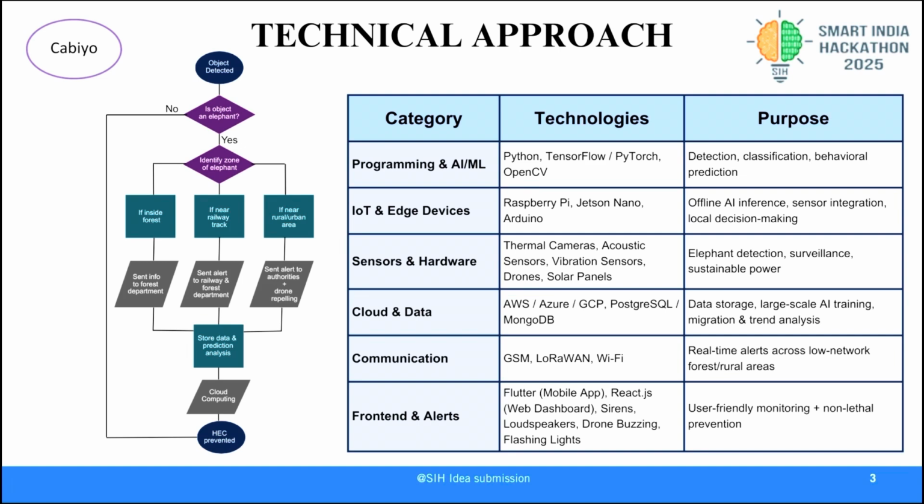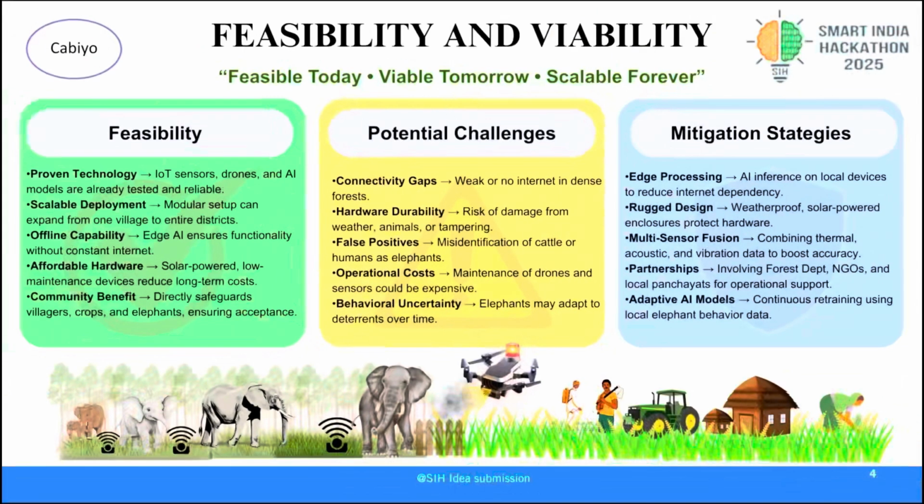And this is where our smart prevention comes in. We will use drones for non-lethal repelling. The drones will buzz, flash lights, and use sounds or even something like special chili smoke to safely guide the elephants back to the forest. This is an innovative and eco-friendly way to keep everyone safe without causing harm.